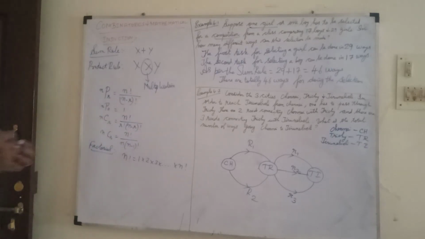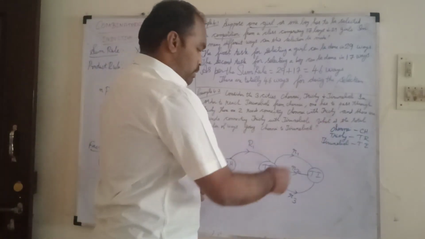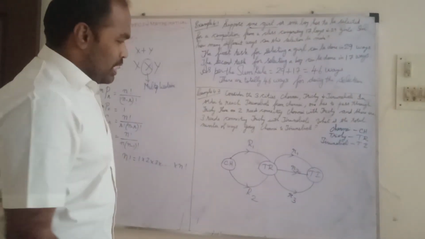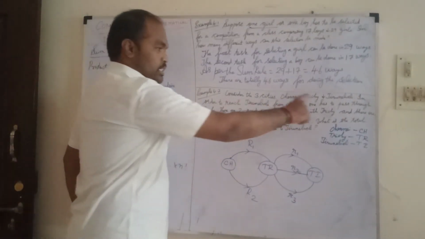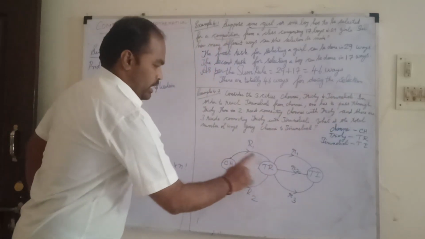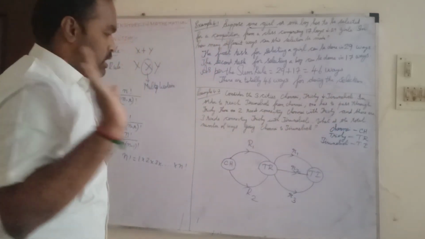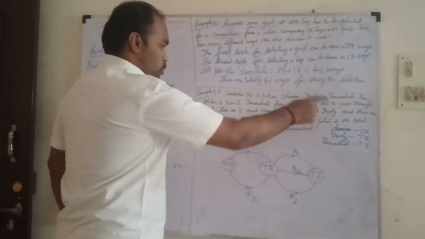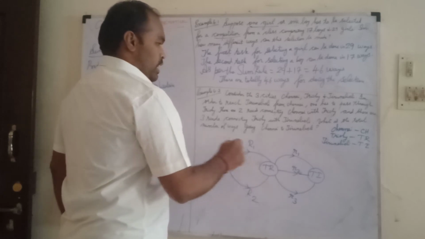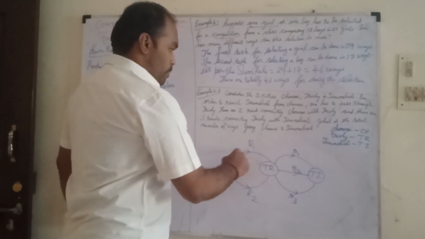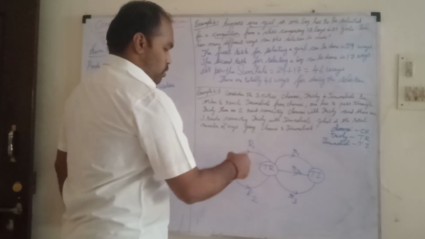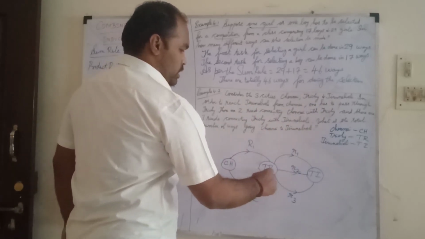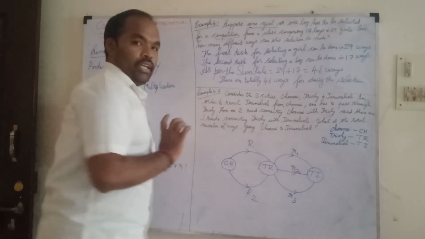So what is the total number of ways of going from Chennai to Tirunelveli? They are asking from Chennai to Tirunelveli, how many ways are there? I have written Chennai, Trichy, Tirunelveli first. To reach Tirunelveli from Chennai, one has to pass through Trichy. So there are 2 roads here, road 1, road 2. And there are 3 roads connecting Trichy with Tirunelveli, road 1, road 2, road 3.